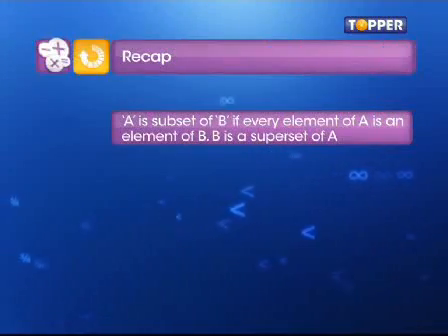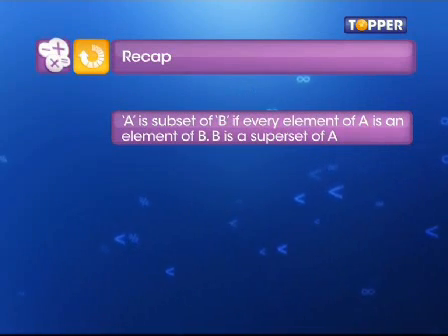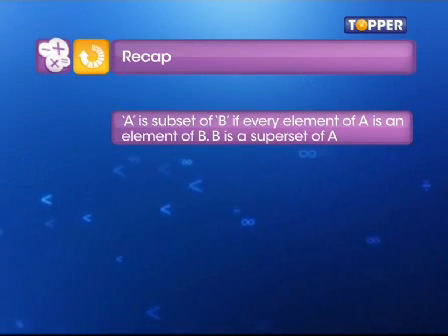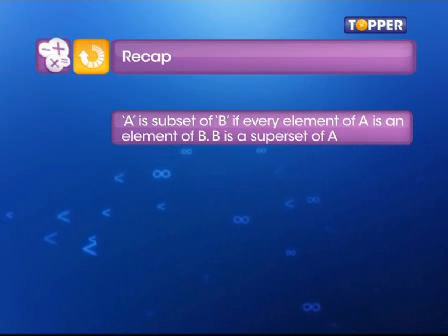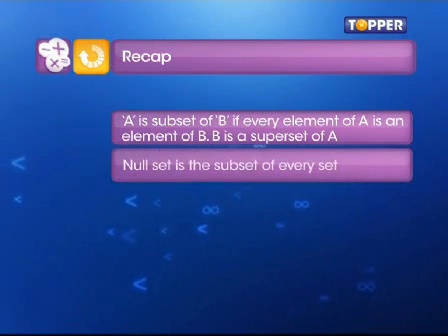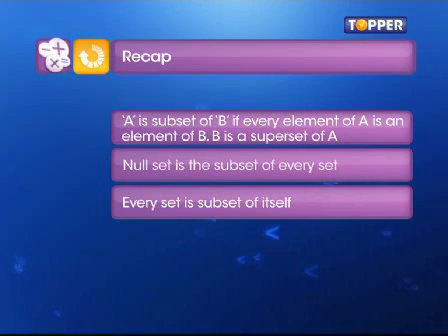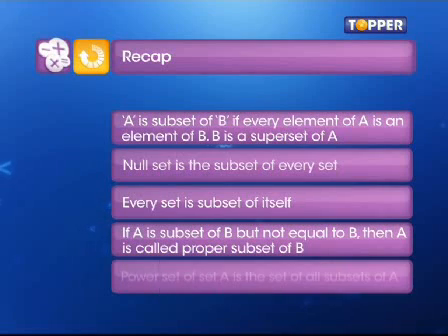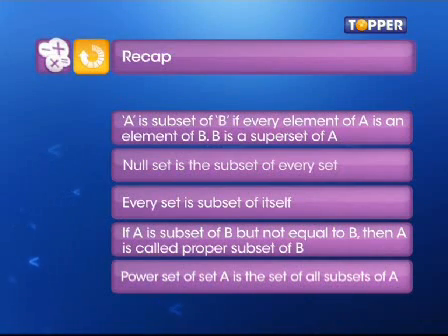Let's summarize what we have done in this episode. A set A is called a subset of another set B if every element of the set A is an element of the set B. The latter set B is called parent set or superset. The null set or empty set phi is a subset of every set. Every set is a subset of itself. If A is a subset of B but not equal to B, then A is called a proper subset of B. This means a set is not a proper subset of itself. The power set of a set A is the set of all subsets of the set A.